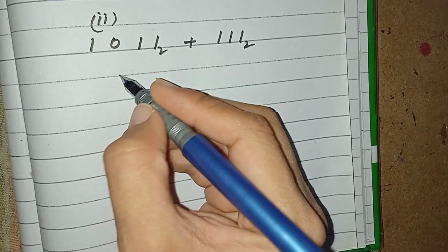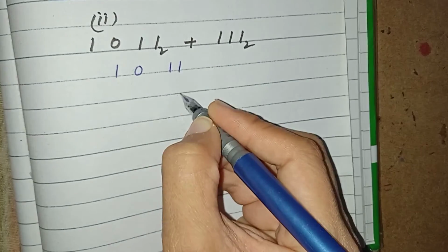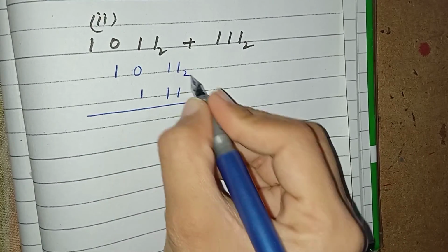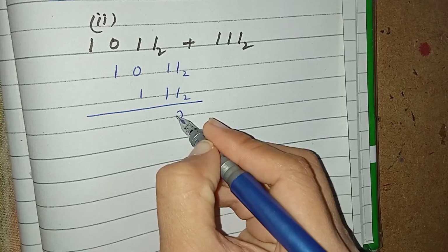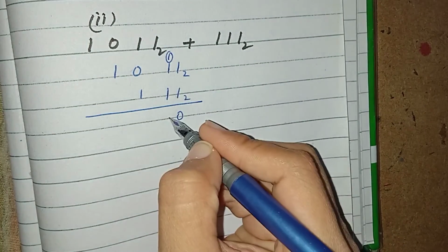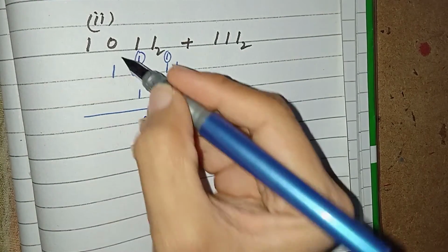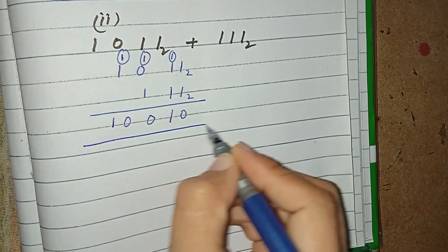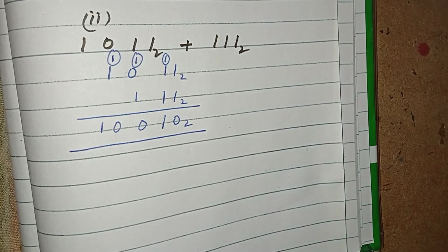Let's take another example in which I have to add 1011 and 111. Both the numbers are in the binary number system. So 1 plus 1 will be equal to 0 and 1 will be carry. 1 plus 1 is equal to 1 and 1 will be carry. 1 plus 1 is 0 and 1 will be carry. 1 plus 1 is 0 and 1 is carry, and the answer is in the binary number system.